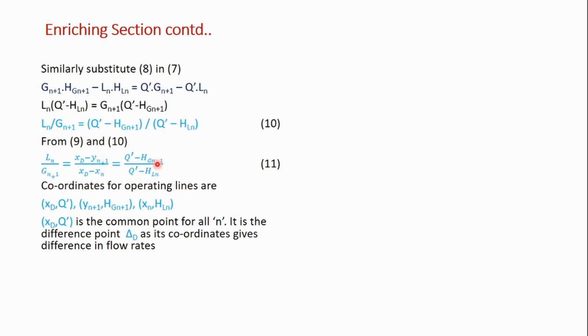Okay, so in this expression I can substitute different values of n. If I put n equal to 0, I will get some expression. If I put n equal to 1, I will get some expression. If I put n equal to 2, I will get some expression for L by G for different stages. But this xD and Q dash point will remain the same, that is not going to change. And this point is called the difference point. The coordinates of this difference point, xD and Q dash, give the difference in the flow rates, and that is why we call this point the difference point.